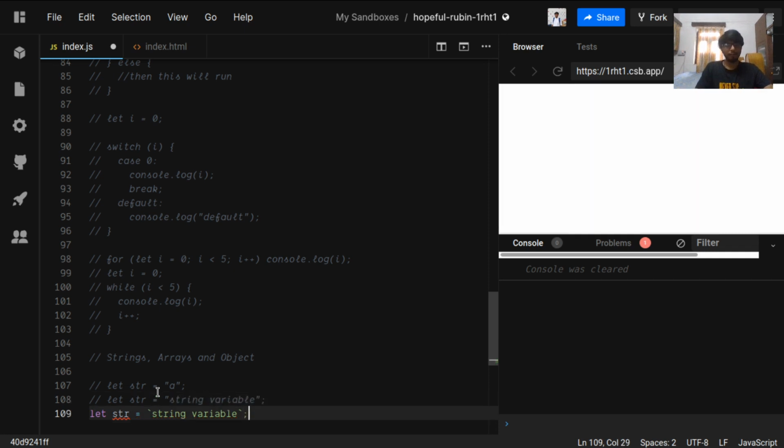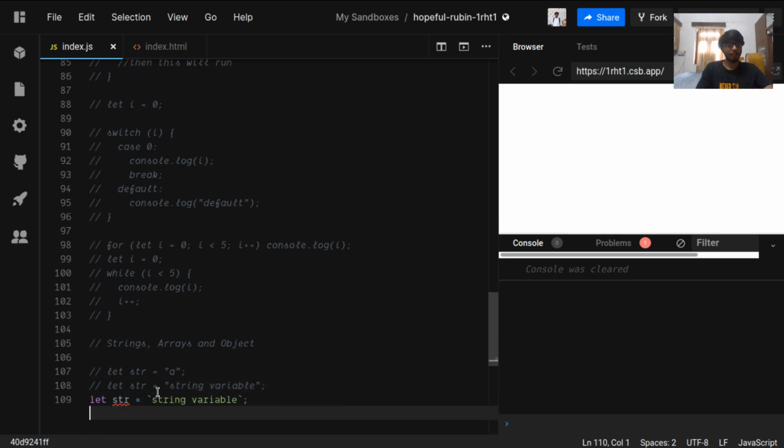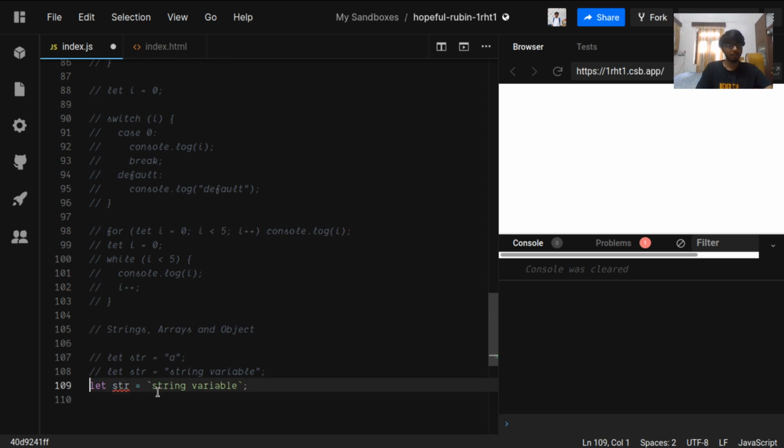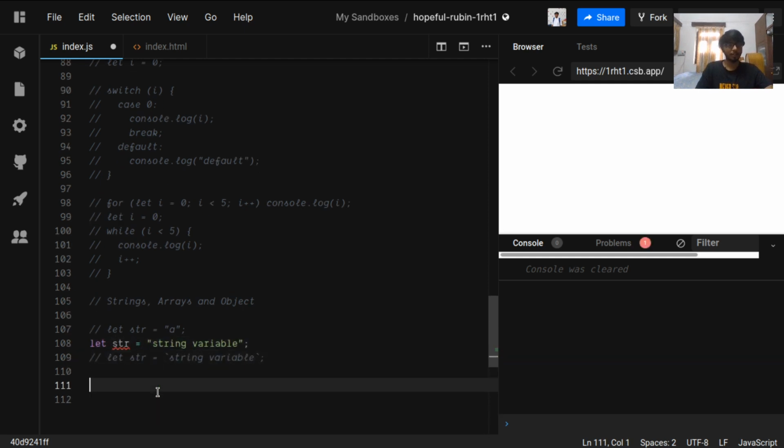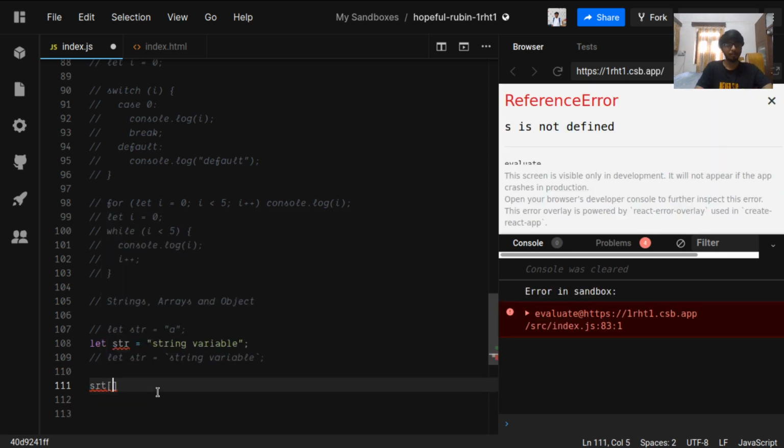In this we'll be using these are called template literals, but we'll be using it in the ES6 section. But this is how we can define a string. So let that be open. To access the string, we can use